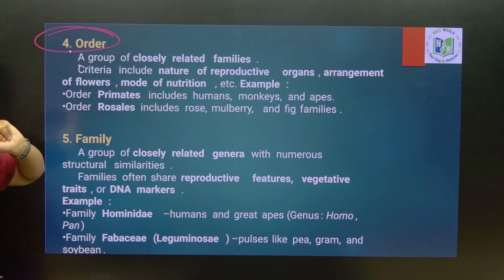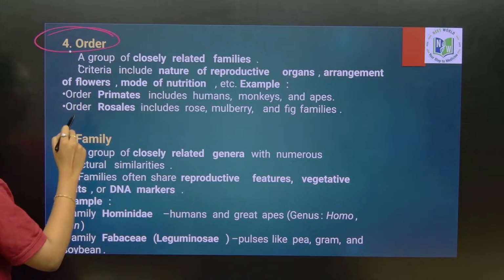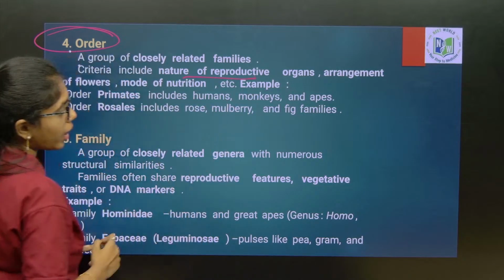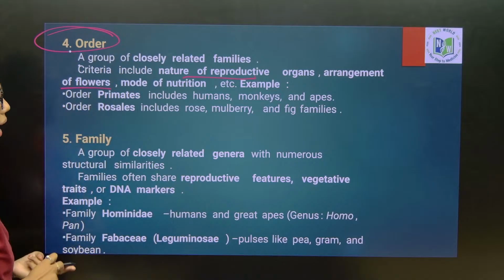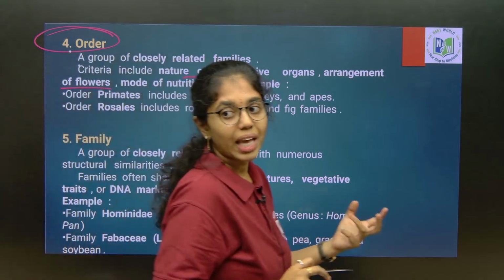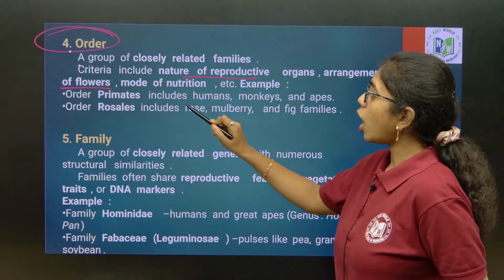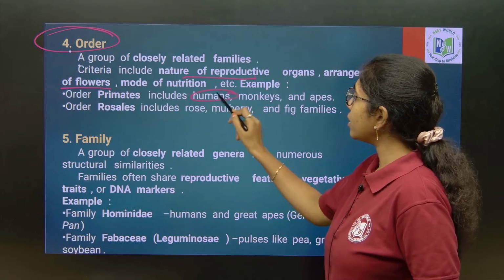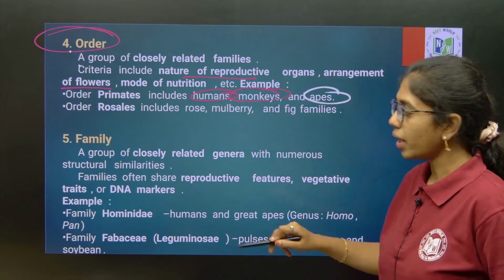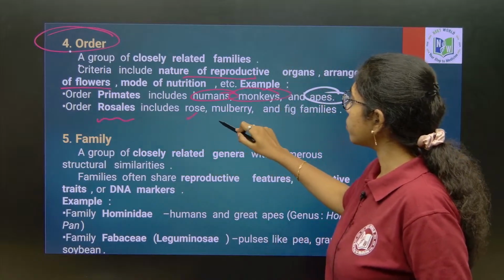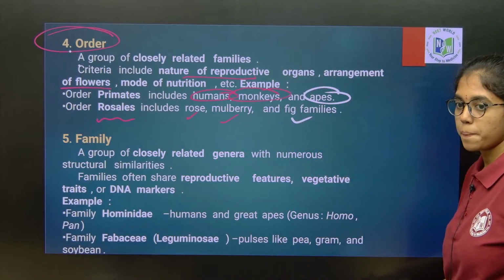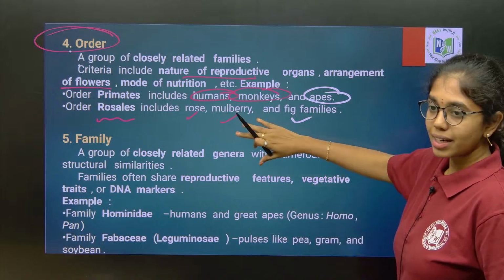Group of closely related families. Next, this criteria includes nature of reproductive organs, arrangement of flowers, mode of nutrition. Example here includes order Primates, which includes humans, monkeys and apes. Rosales includes rose, mulberry and fig families. Order is clear, right?